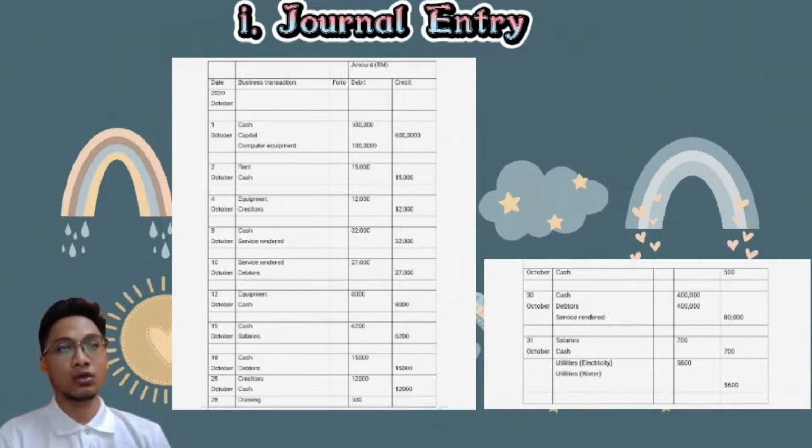On the 30th October, the cash and debtor on the debit side is 500,000, and the service rendered amount on the credit side is 80,000. So lastly, on 31st October, the amount of salaries and cash on the debit and credit side is 700. And also utilities for electricity and water is 5,600.